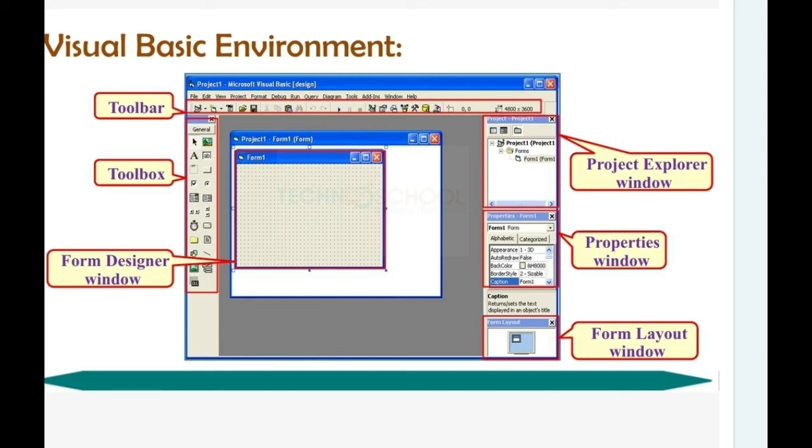Toolbox, we have a separate lesson. In the next lesson we are going to give detailed explanations for the toolbox. We have many tools available in Visual Basic, and these are the tools used to develop your software applications. I will explain all the tools one by one. In my previous practical video, I explained simple tools: label, command button, text box, and how to use these tools to write simple programs. I hope you understood.